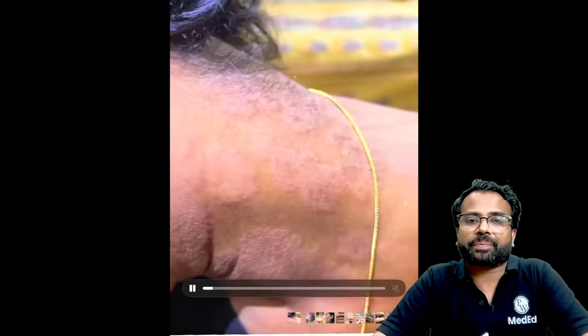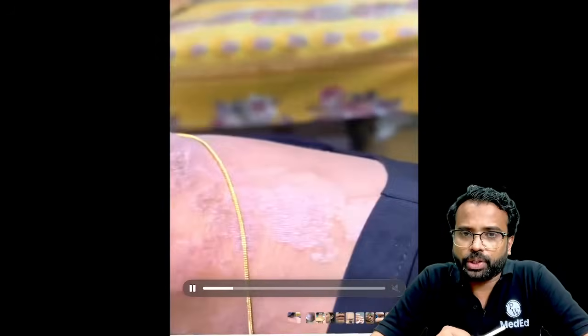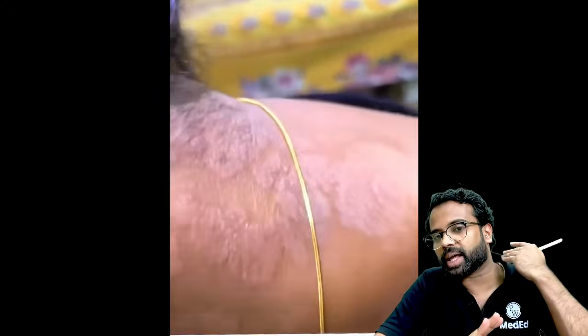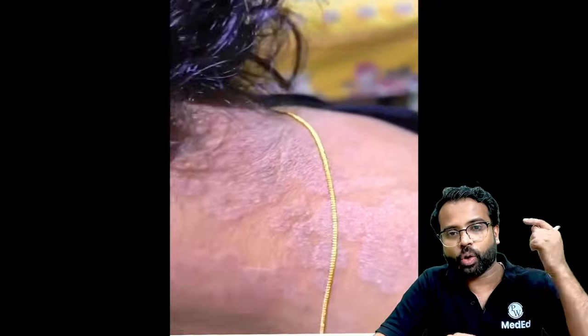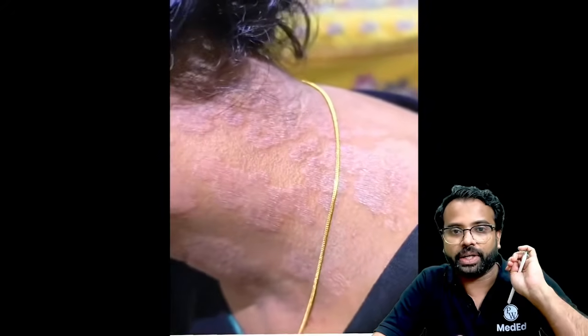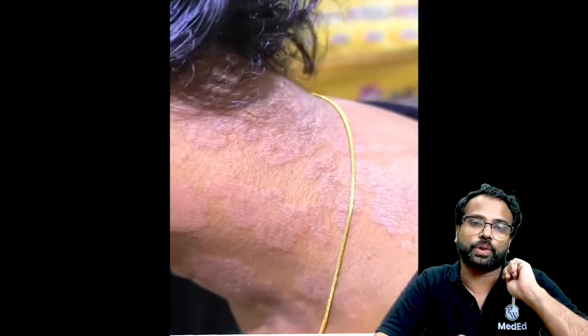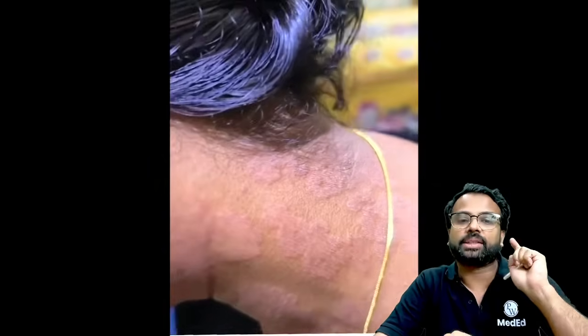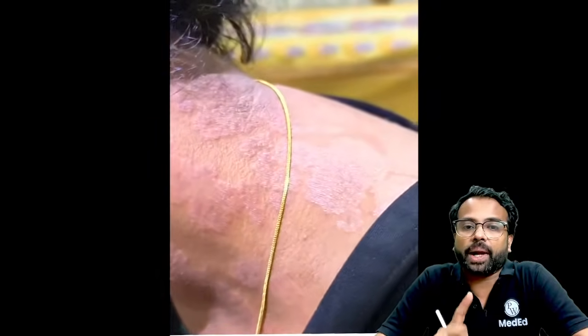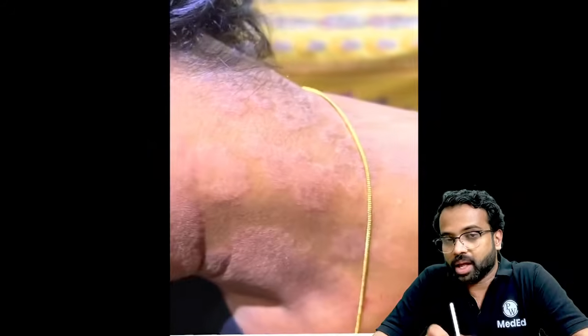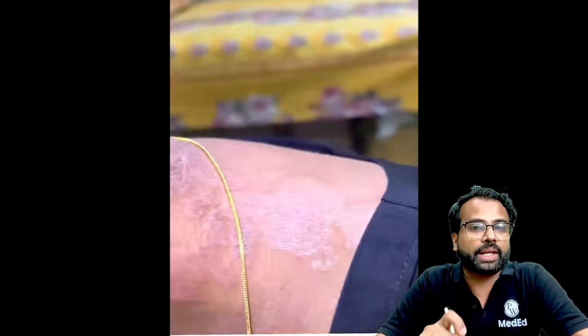Now, this is a video. This woman has come to you, and she is having some lesions over the neck region and the upper back, right? So all those are some plaque kind of lesions. I can see some scaling is also present, right? But this patient is telling you she applied betamethasone cream, and after applying it for 3 weeks, the lesion is still increasing in its size.